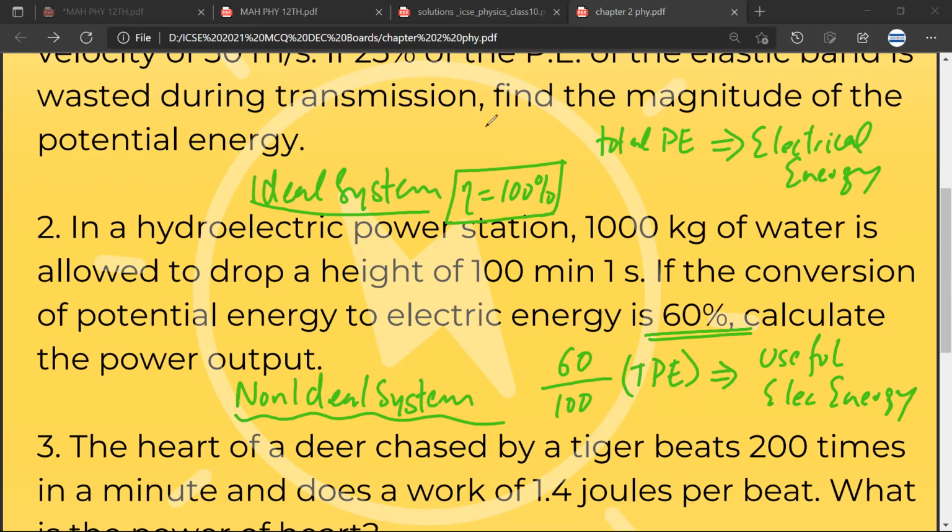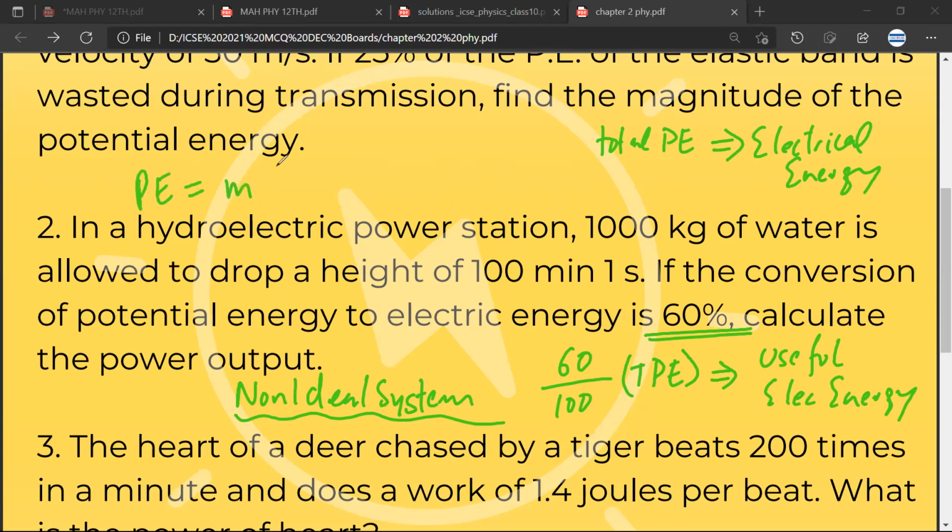Now, the formula of potential energy is mgh, mass into acceleration due to gravity into height. We have been given that 1000 kg is there.